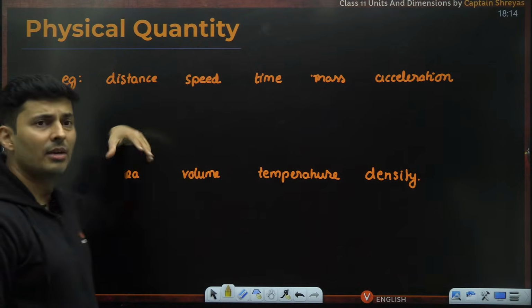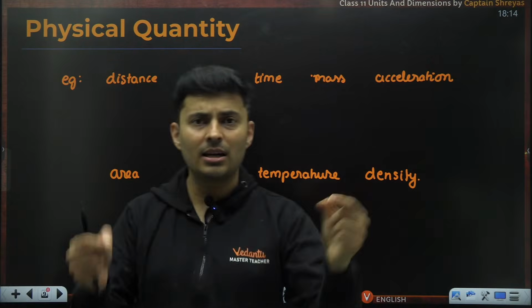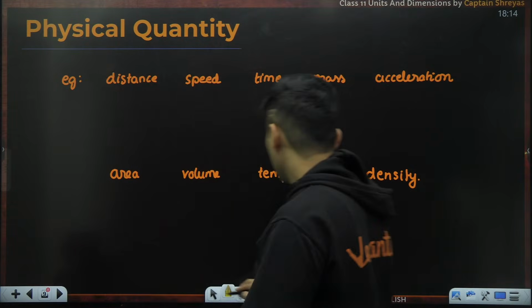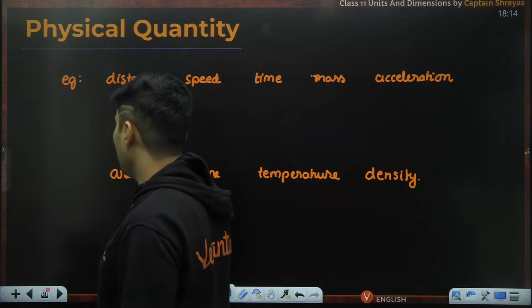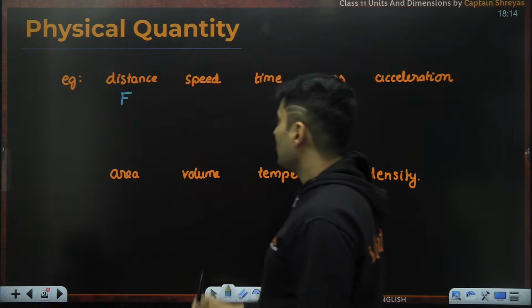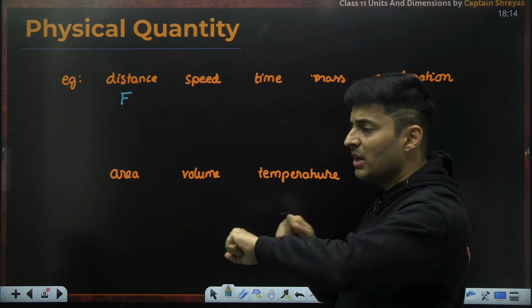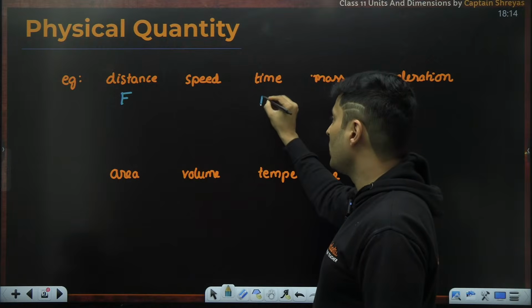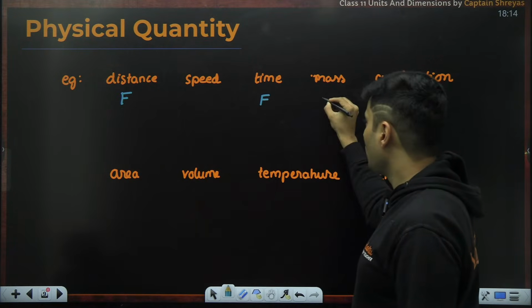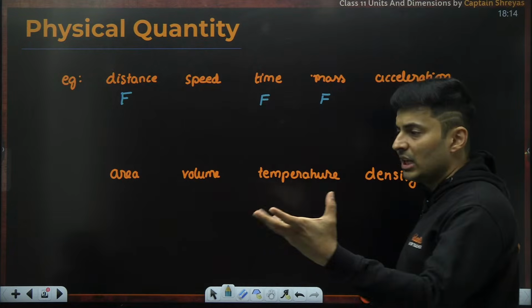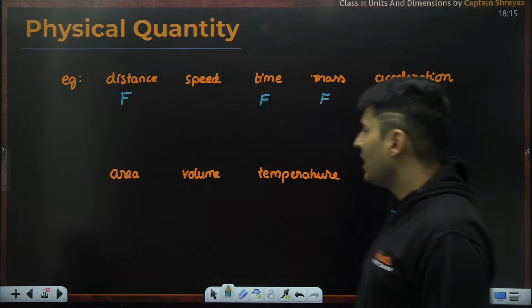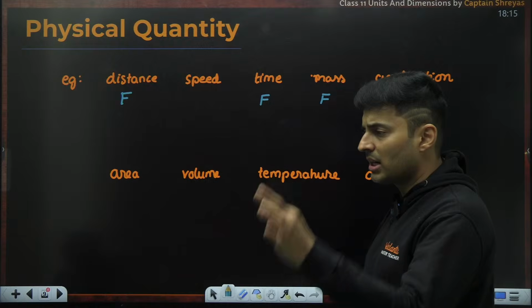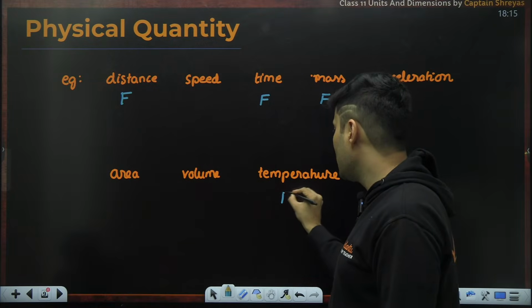Distance is not dependent on anything else. I can just directly measure the distance. So basically, it is nothing but a fundamental quantity. F stands for fundamental. Time also I can directly measure using a clock. So that is also a fundamental quantity. Mass I can directly measure, how many kilos, using a weighing machine or weighing pan. Even temperature, I directly put a thermometer and I can measure it.